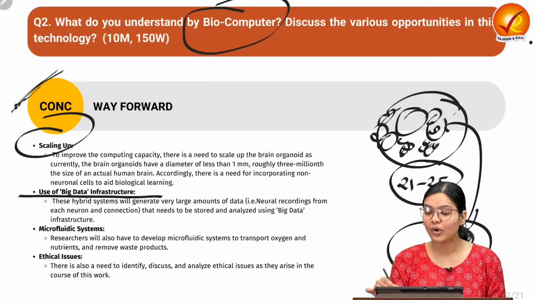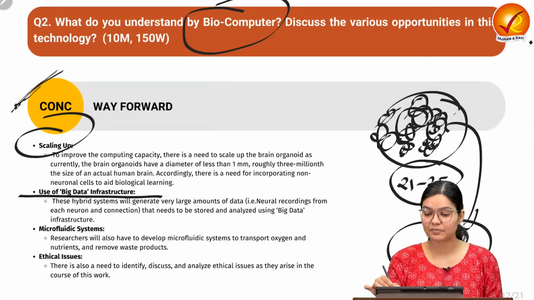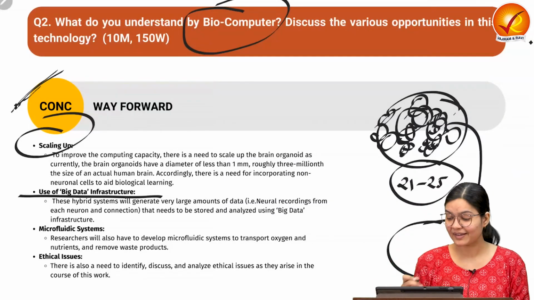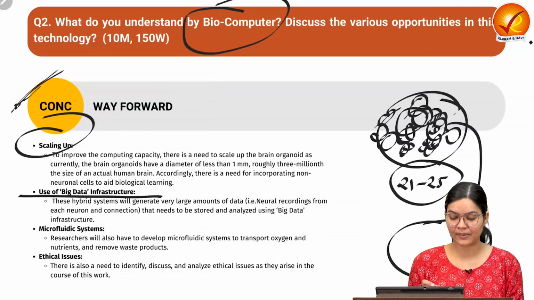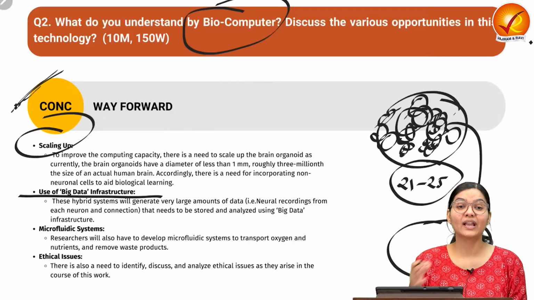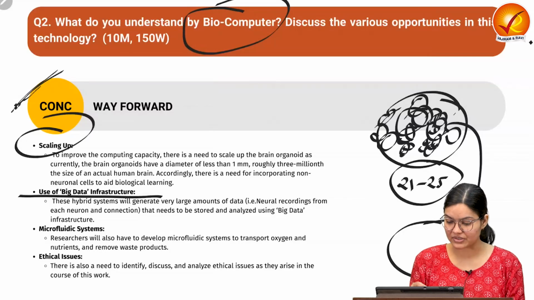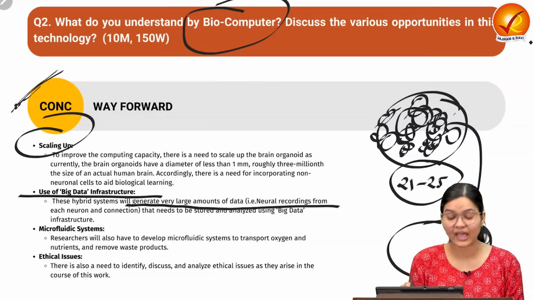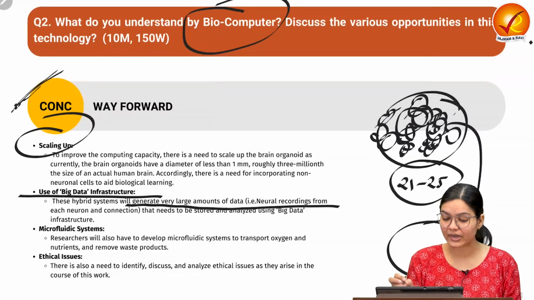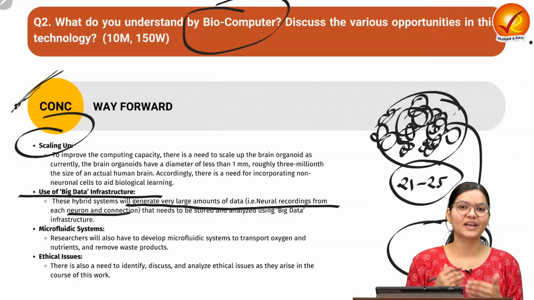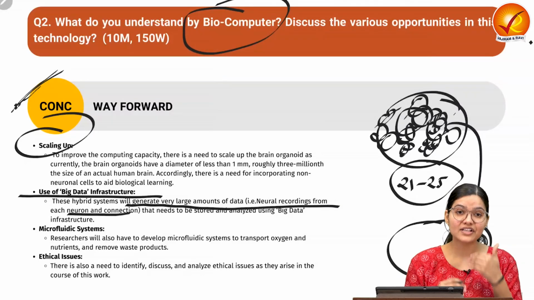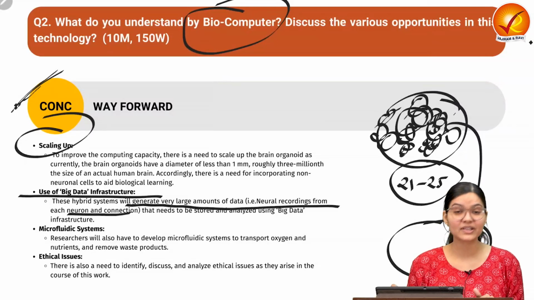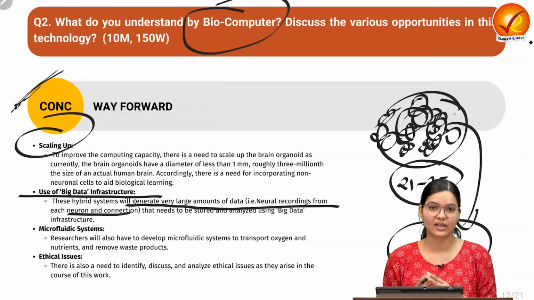But if we want to process this data which is produced by the human brain, we have to develop the capability to capture this information. This is going to generate a very large amount of data, because neural recordings will be there, how neurons are behaving, how neurons are responding to different kinds of information. So this storage and capture of data is again an issue.